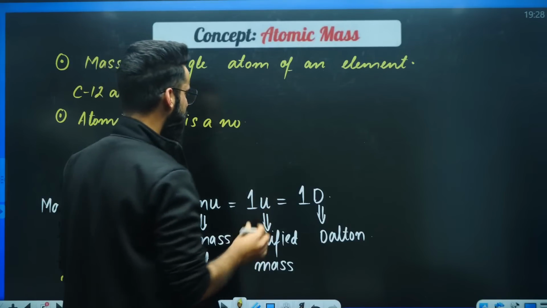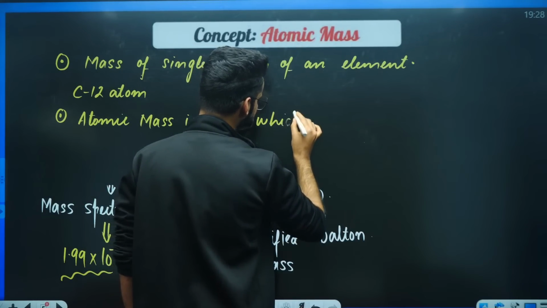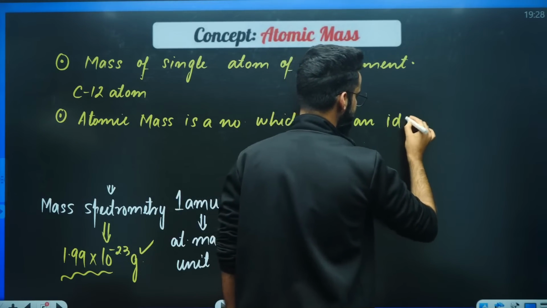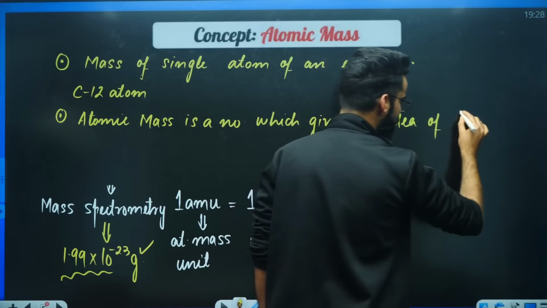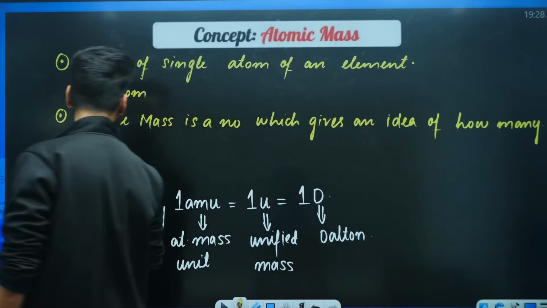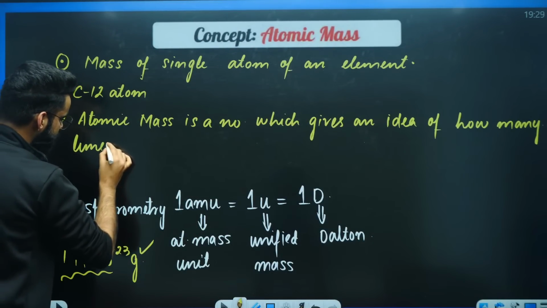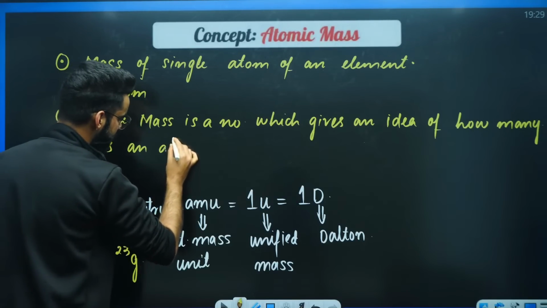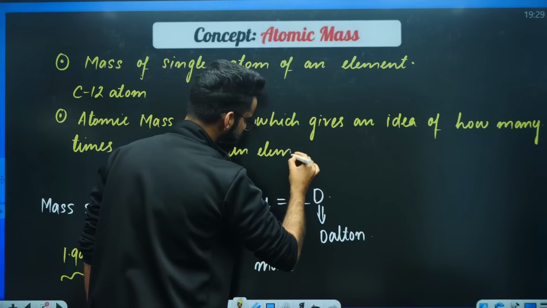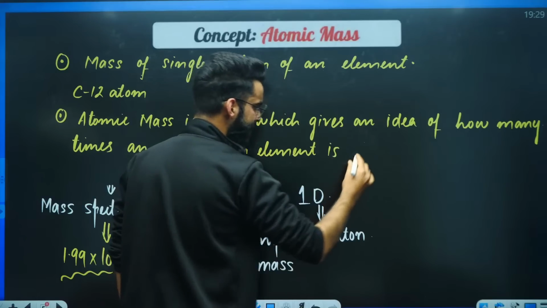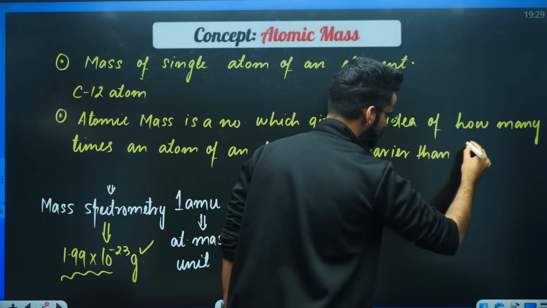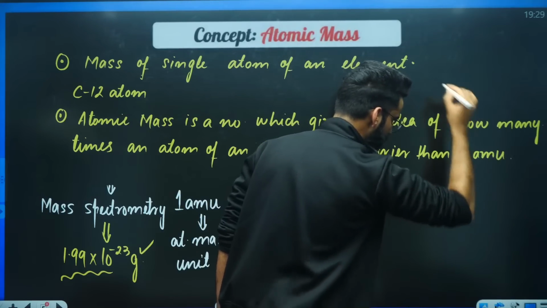Atomic mass is a number which gives us an idea of how many times an atom of an element is heavier than 1 AMU.